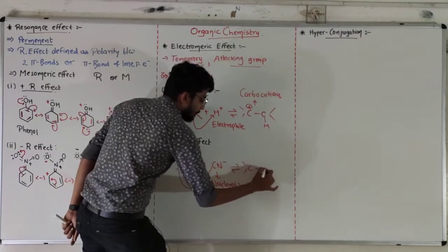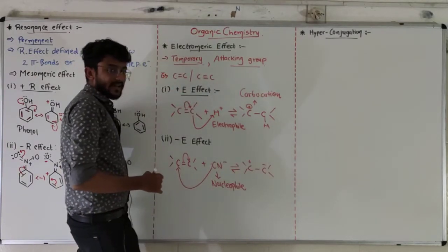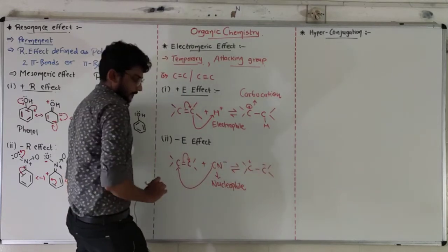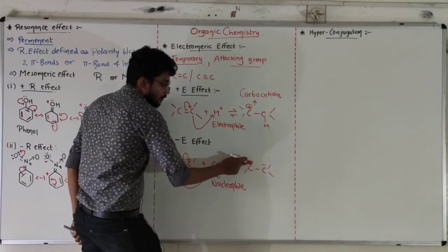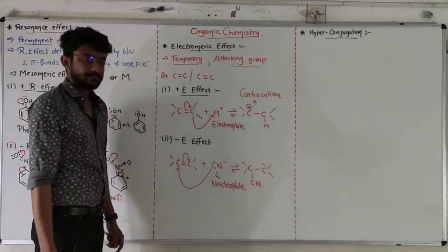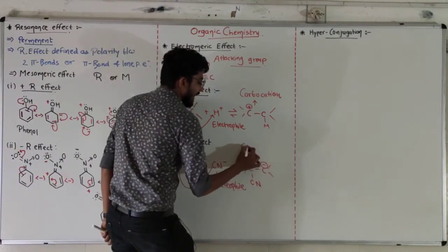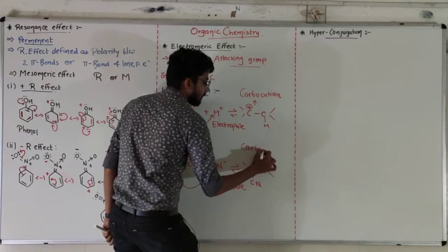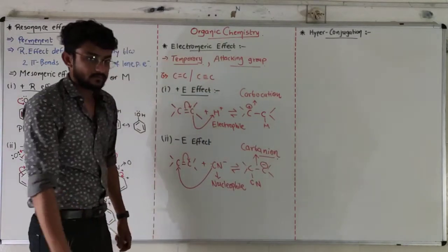So after the bond cracking, this carbon becomes positive and this one becomes negative. The negative carbon will remain as it is because our attacking group is also negative. So the positive carbon will combine with the nucleophile and this will give me a carbanion, our negative carbon.